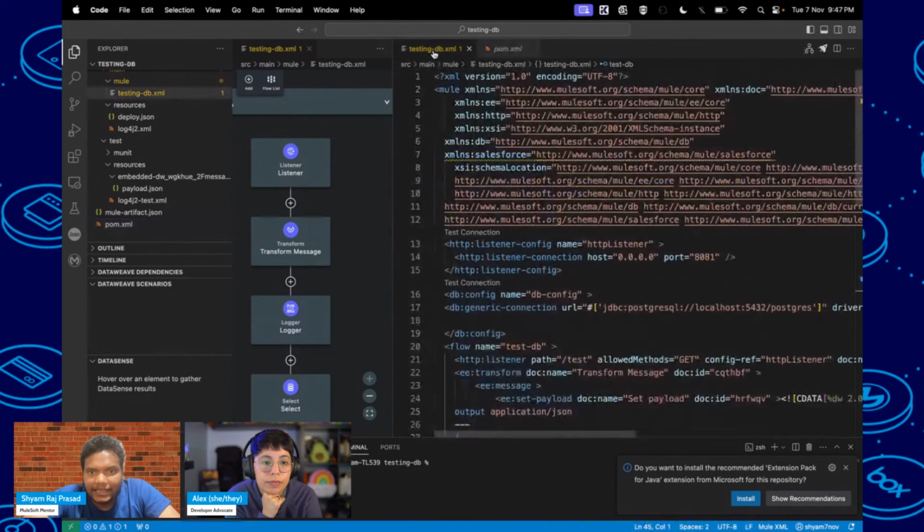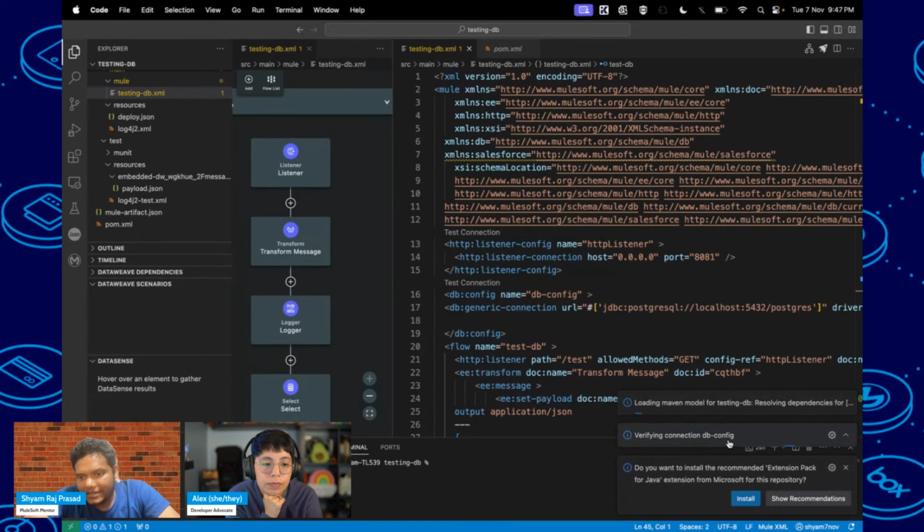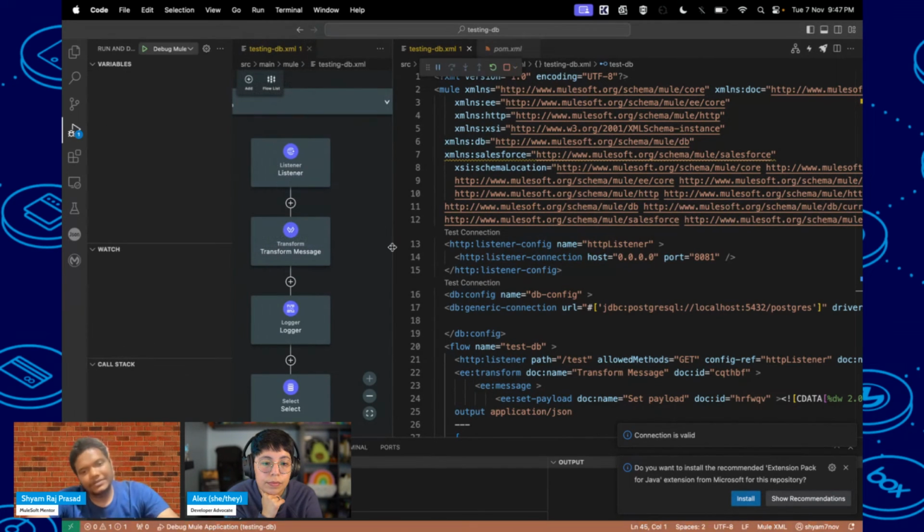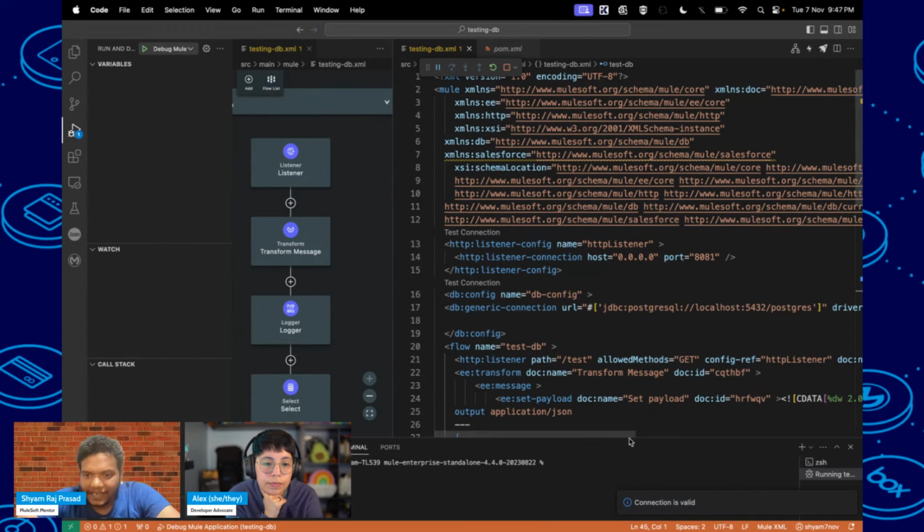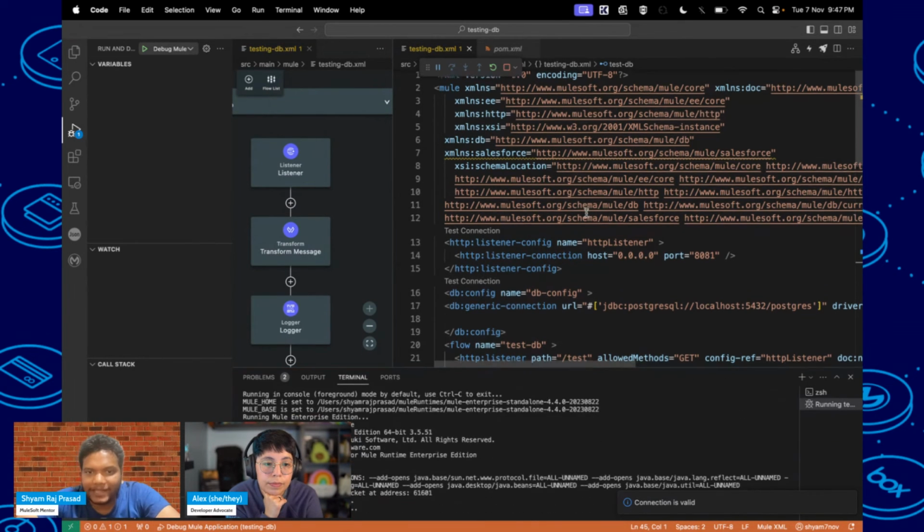Maybe you will face the issues. And if you come here, you can see this is one of the test connections, and another test connection for db configuration also. If you hit on that one, it will do the connectivity, verifying connection for the db config. So here you can see connection is valid. So let me run this application. Same thing, start debugging. And also here you can put the breakpoint.